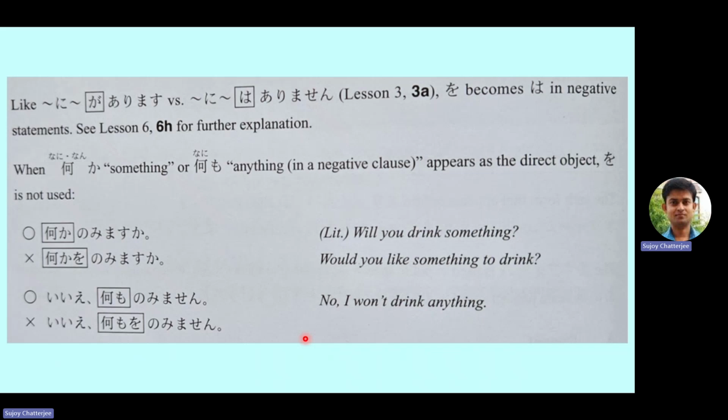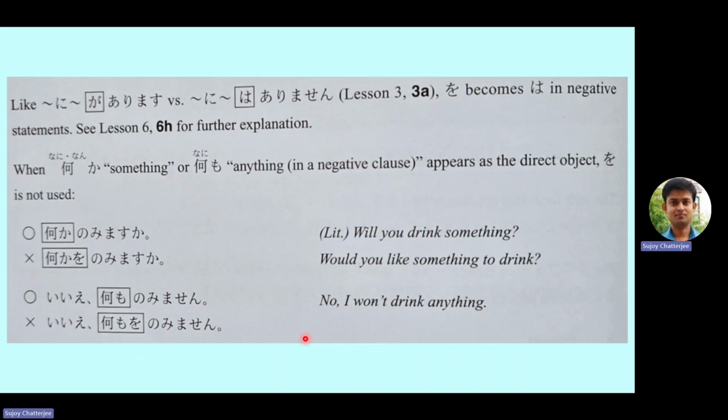Like ni ga arimasu, for example, tsukue no ue ni hon ga arimasu, which we have learnt earlier. That means on the table there is a book, versus tsukue no ue ni hon wa arimasen. So here we will not use ga. When the verb is negative, we will use wa.